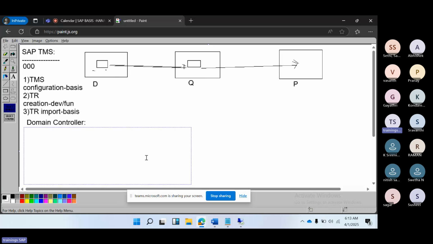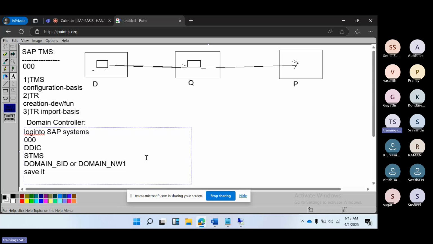To create the domain controller, you need to log into the respective SAP system with client 000 and the 000 user. Go to STMS, then provide the domain controller name, which is DOMAIN_SID, for example DOMAIN_NW1, and save it.